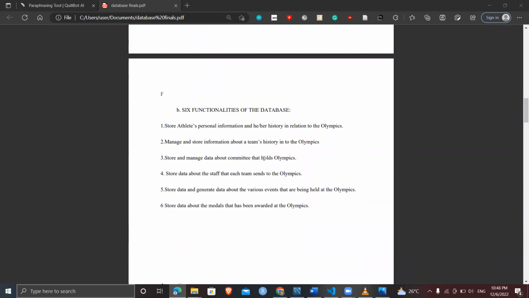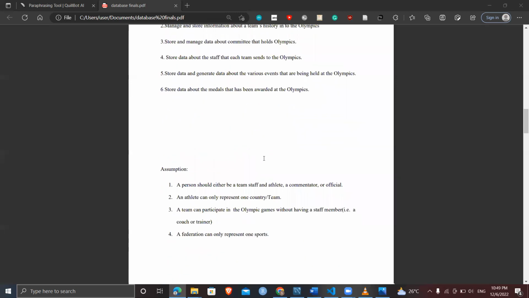One is to store athletes' personal information and his or her relationship with the Olympics. Manage and store information about the team's history in the Olympics. Store and manage data about the committee that holds the Olympics, and store data about the staff that each team sends to the Olympics. It also stores and generates data about the various events held at the Olympics. It also stores data about the medals that have been awarded and which athletes received those medals.